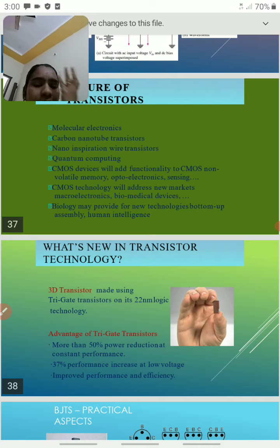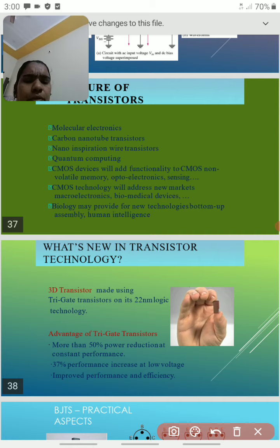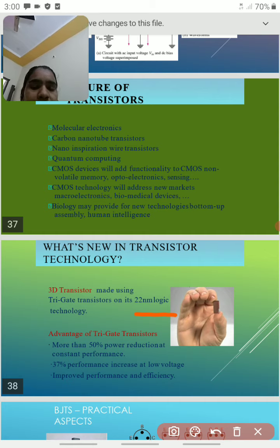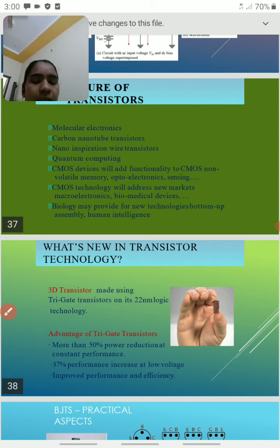Now what are the current applications of the transistor? In 3D technologies also, we are using transistors, with 22 nanometer technology. This is called a tri-gate transistor. These tri-gate transistors are very efficient, and the power consumption is very low, they consume only 50%. So these are the current applications of the transistor.